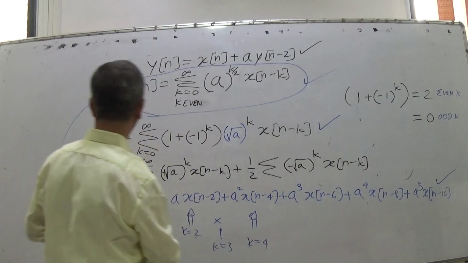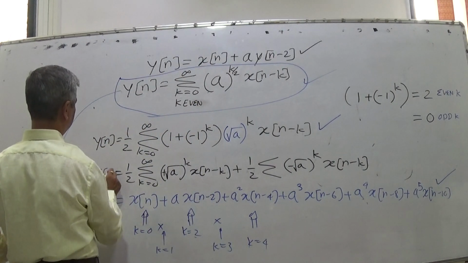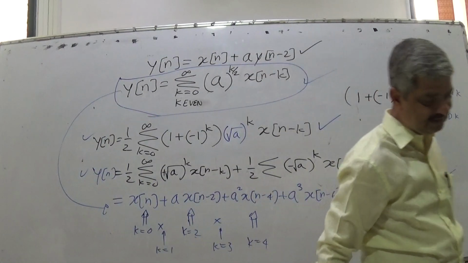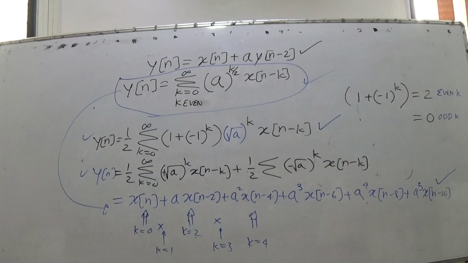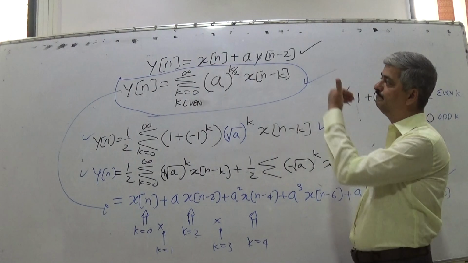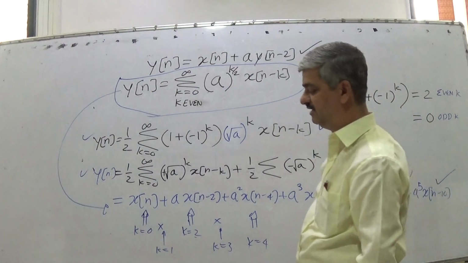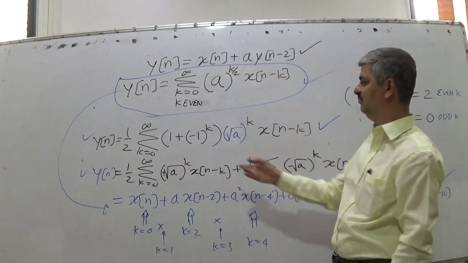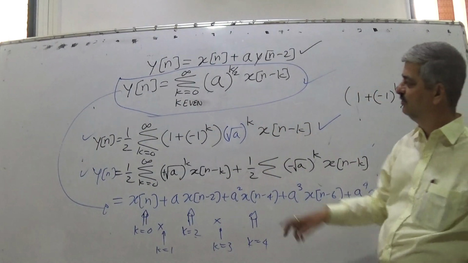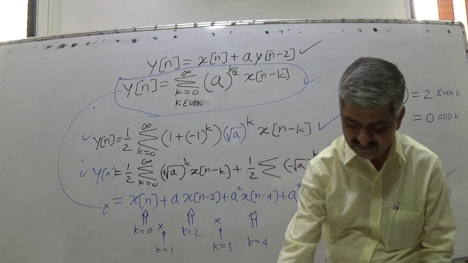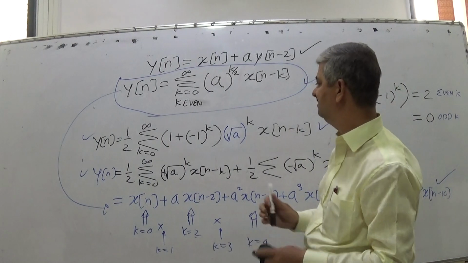So this is y. So both expressions are all right. So in general what we concluded is that we can convert any finite term recursive expression into an infinite term non-recursive expression. So what is hk here? What is hk? This is hk.